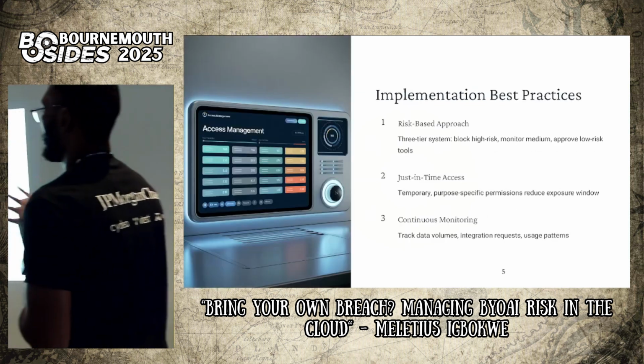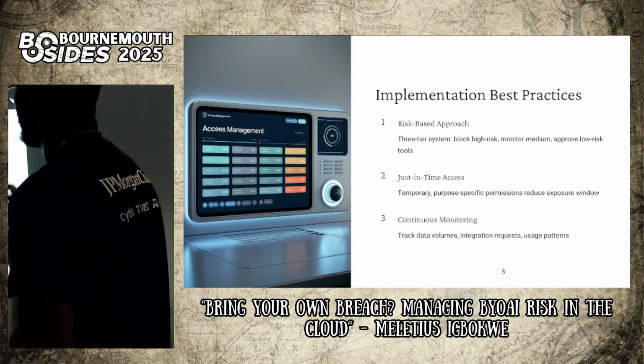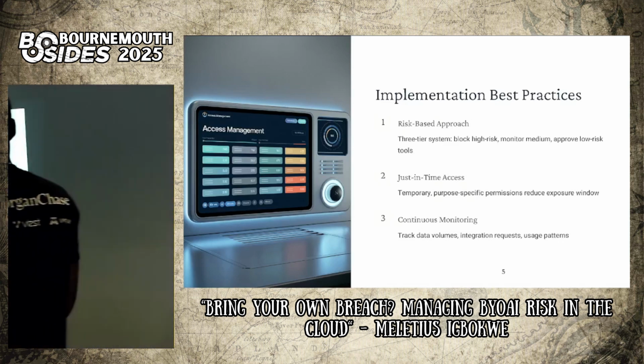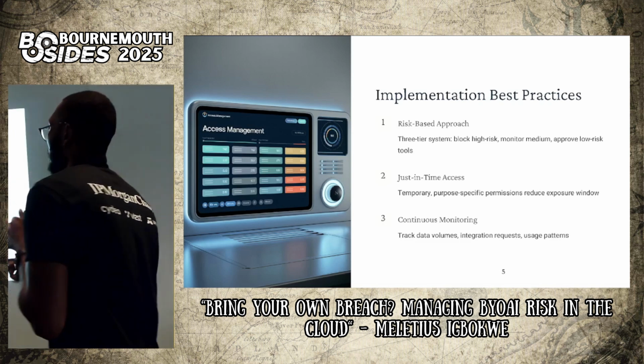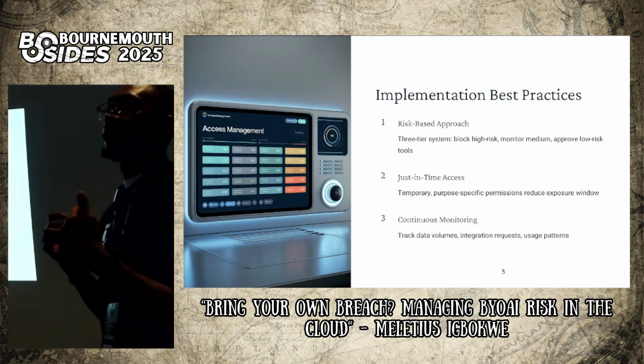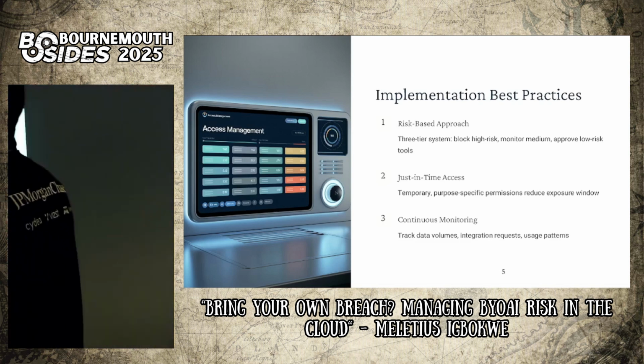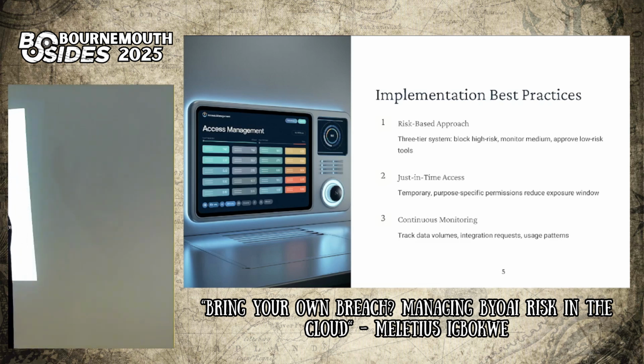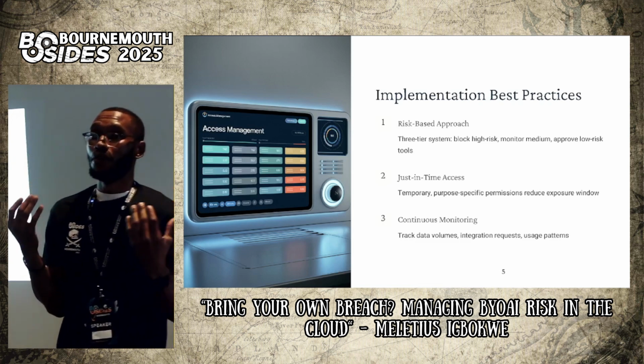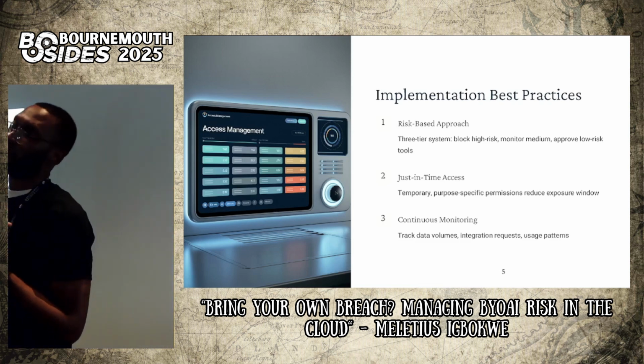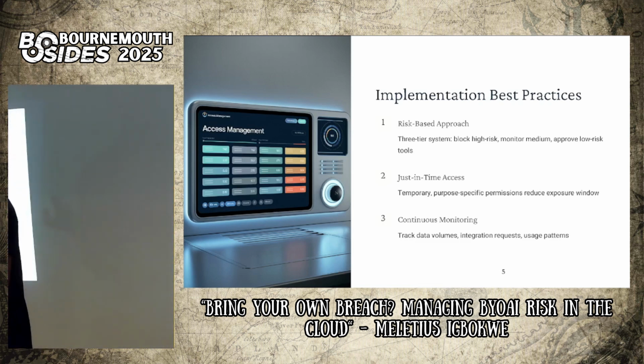Now, I'm going to be a little bit brief here about the implementation of best practices. First of all, we need to carry out a comprehensive risk assessment of the tools that we bring in. Then there are some good tools like Microsoft Defender for Cloud Apps that could give you an overview of the posture of any tool you want to integrate within your environment.